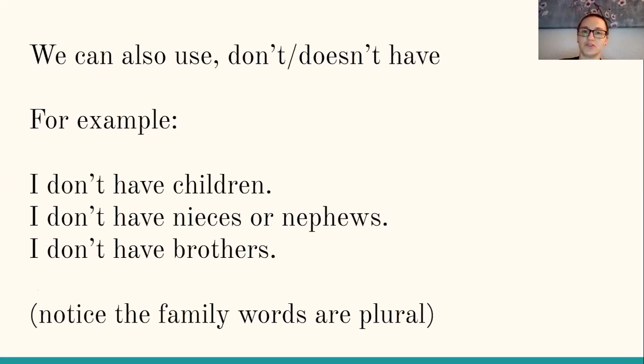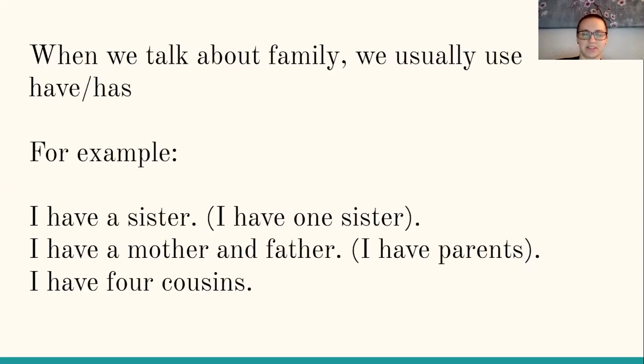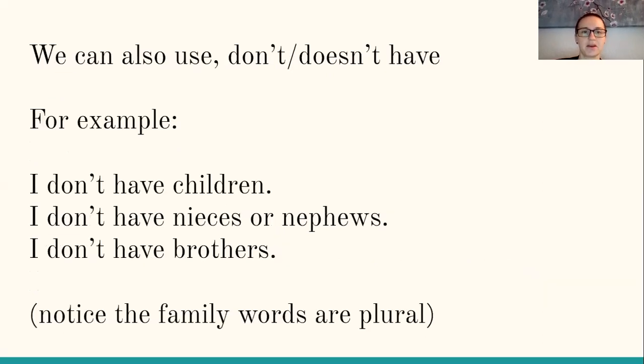We can also use don't have or doesn't have. So when we want to make it a negative, I'm going to go back just one slide. These are positives. I'm saying, yes, I have a sister. Yes, I have a mother and father, or I have parents. If we go forward one slide, don't have, doesn't have, I'm saying no, I don't have. So for example, I don't have children. You could also say, I do not have, that would work too.